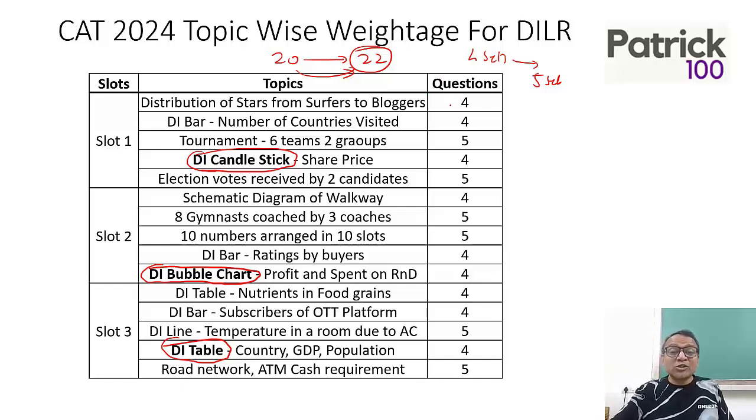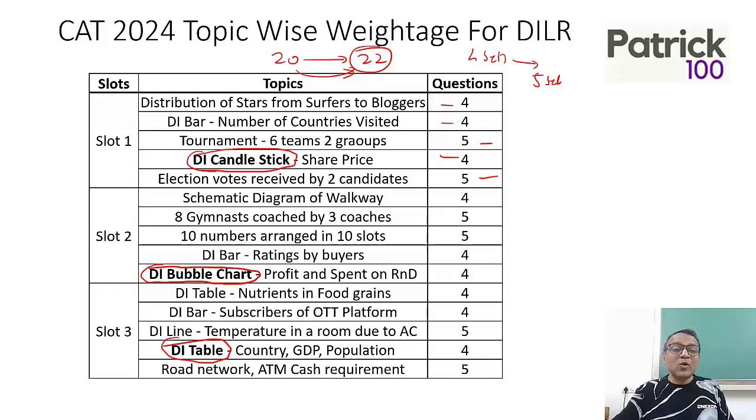Also, look at the number of questions, which were different: 3 sets of 4 questions and 2 sets of 5 questions. That means selection of questions would also depend on the number of questions in that set. They would mention before the start of the paper that there would be 5 sets, 3 sets of 4 questions, 2 sets of 5 questions. So read the instructions properly before you start solving the paper.